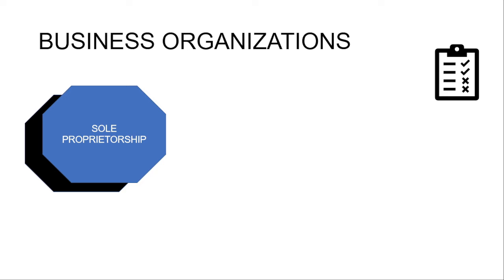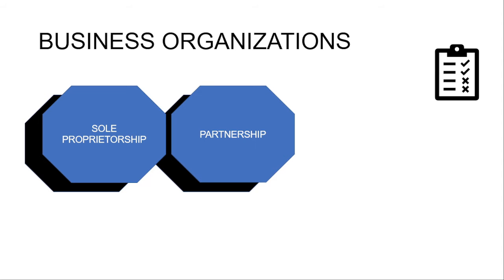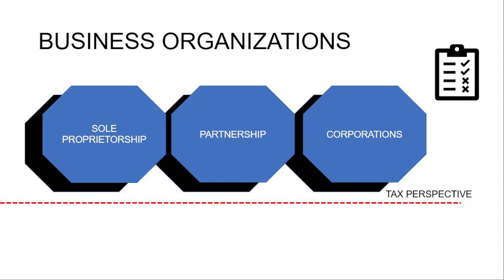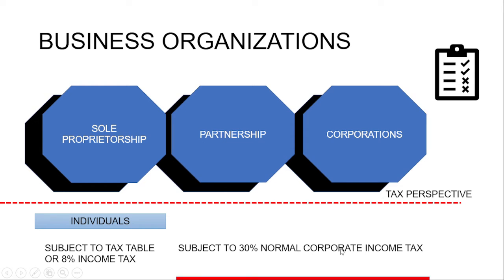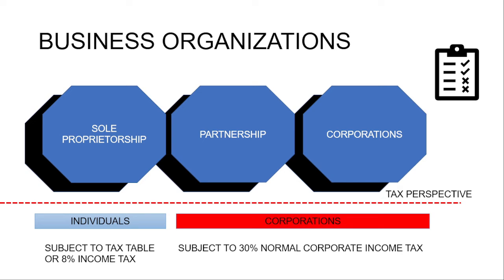Glimpse of business organization, tax perspective. So ano ba yung mga business organizations natin? Number one, we have sole proprietorship, partnerships, and corporations. Under tax perspective, sole proprietorship is under individuals, which is subject to the graduated income tax table or the 8% special income tax rate. Partnerships and corporations are both subject to the 30% normal corporate income tax. So partnership will be taxed just like a corporation.